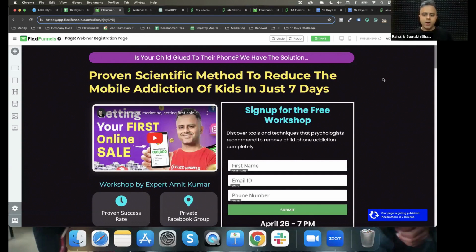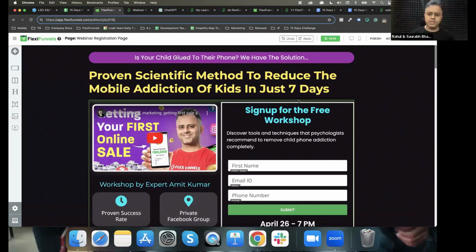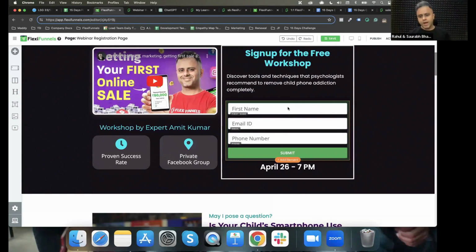So this is how your webinar registration page is going to be ready. And this is how your call booking page can also be ready, right? So it can be a webinar registration page. It can be a call booking page. Those of you who are going to do a call booking page, the only difference in this page versus that page is, you are not going to have this form over here. You're going to have a call booking button over here. That's the only difference that this page is going to have.